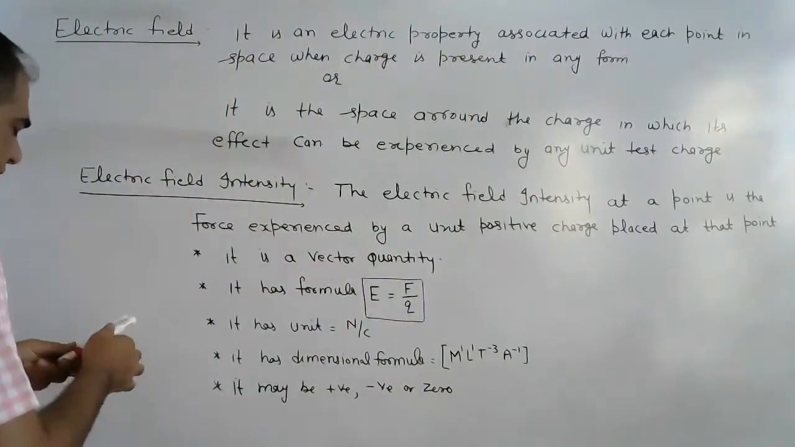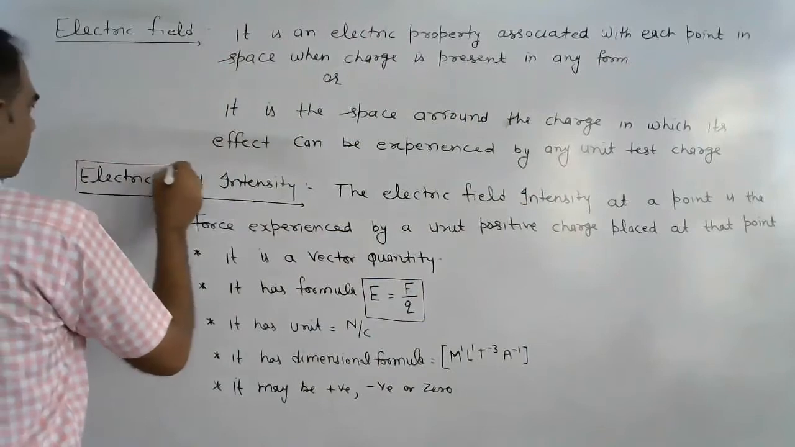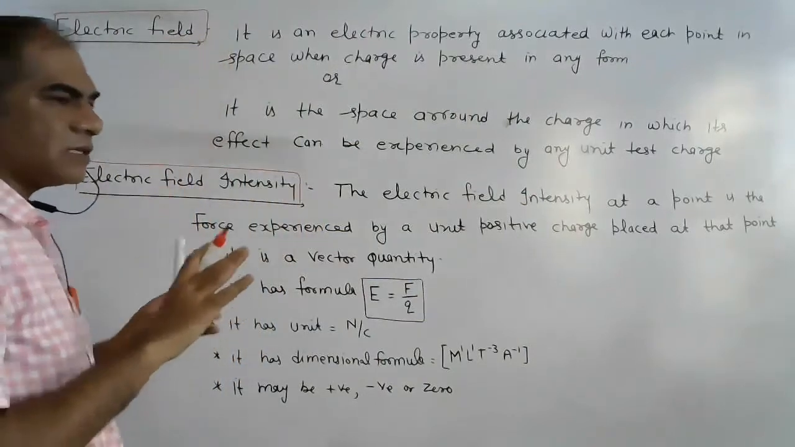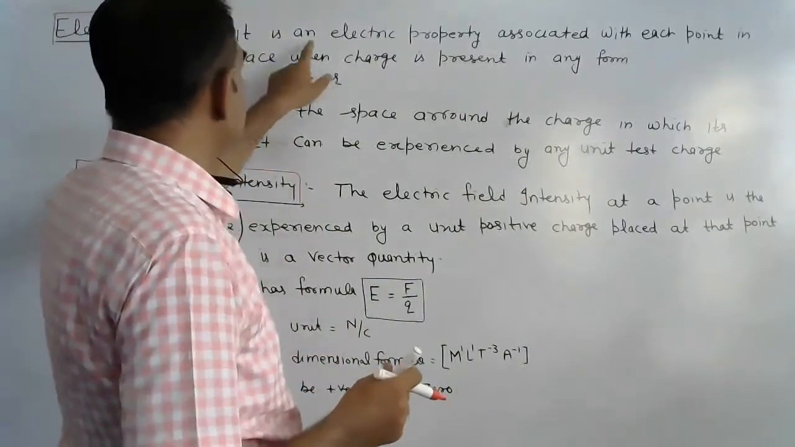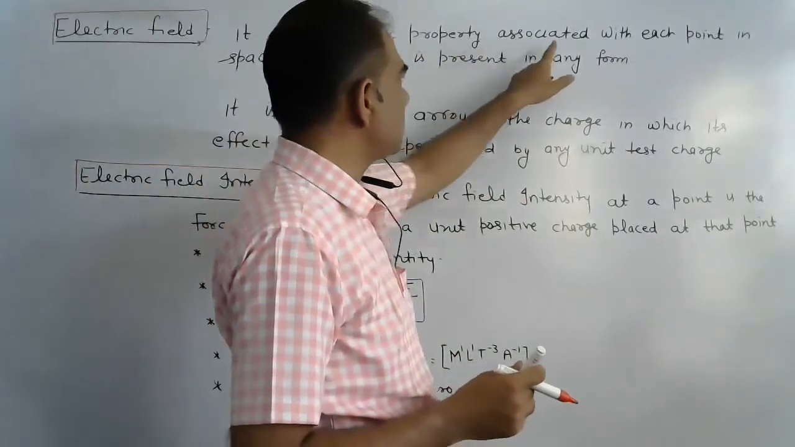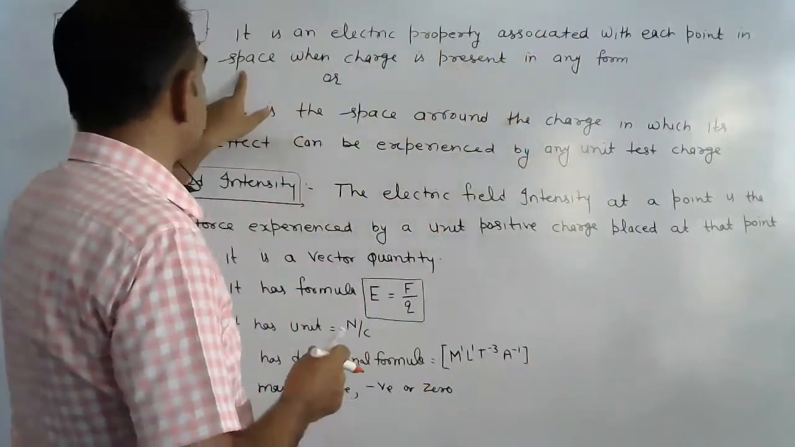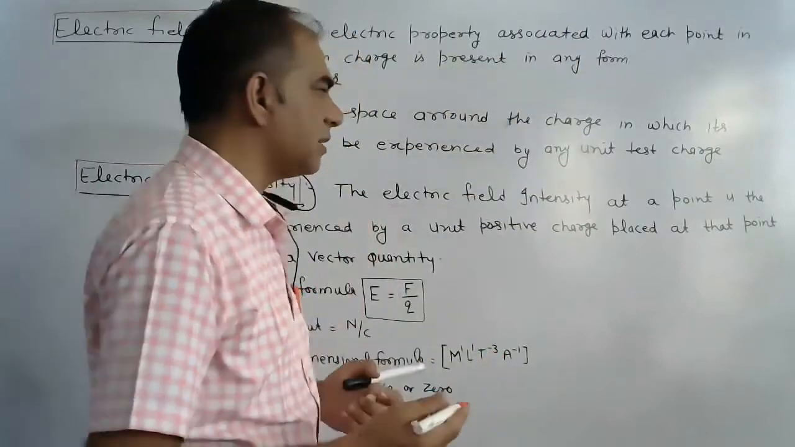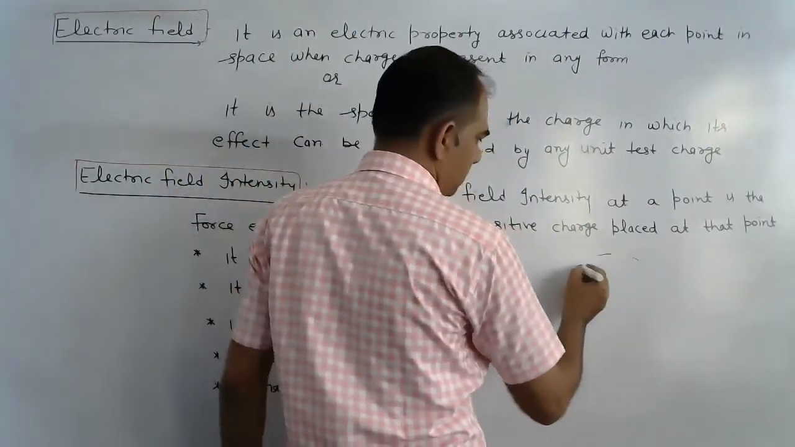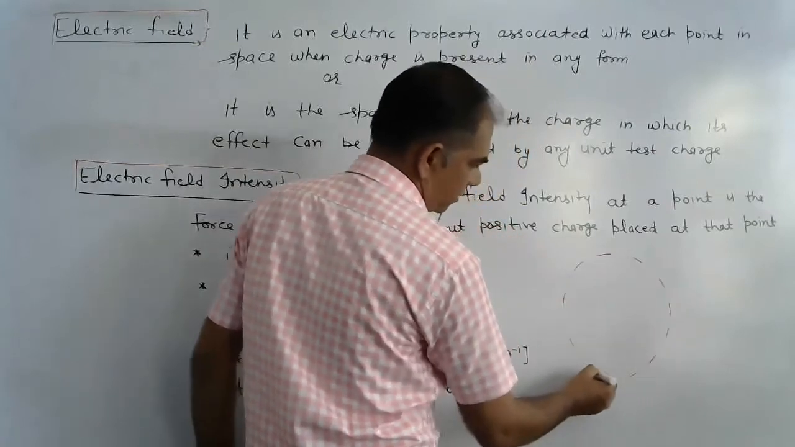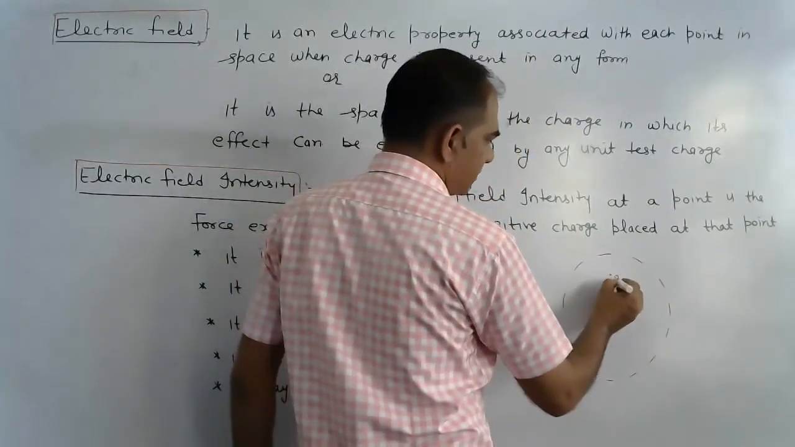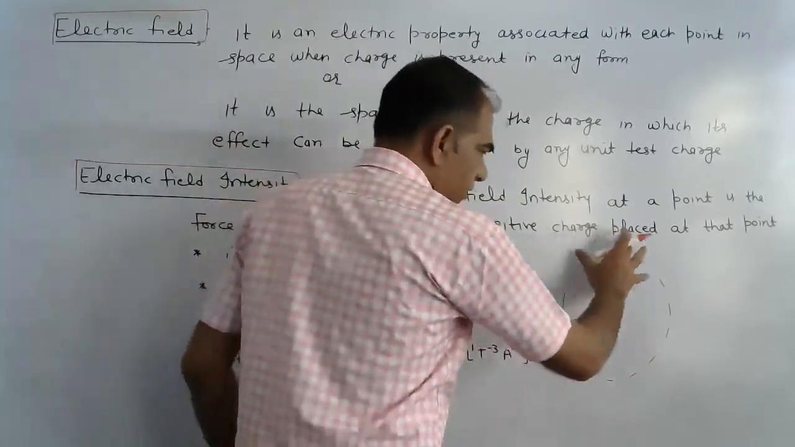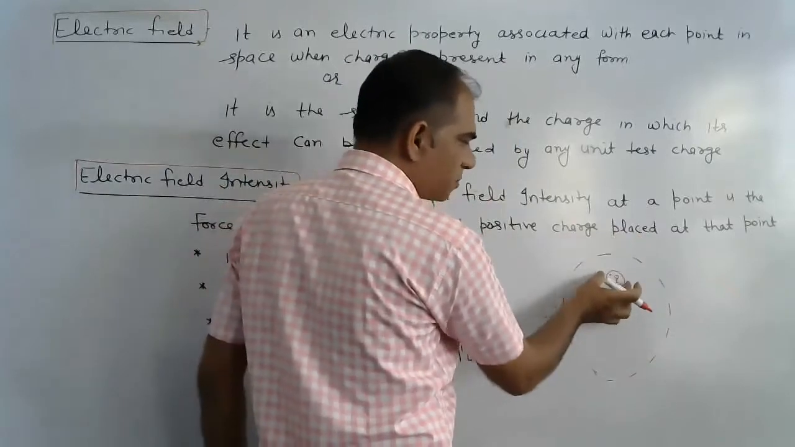Electric field and electric field intensity, these are two different things. Electric field is the space. It is an electrical property associated with each point in this space when charge is present in any form. It means that this is the space, here a point charge is placed, then it is the property of this space when charge is present inside it.